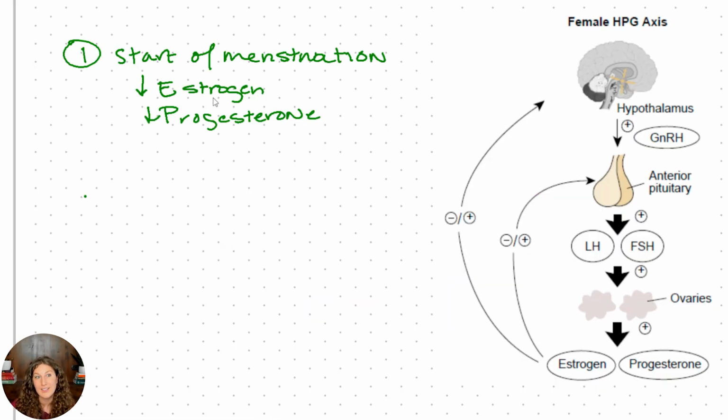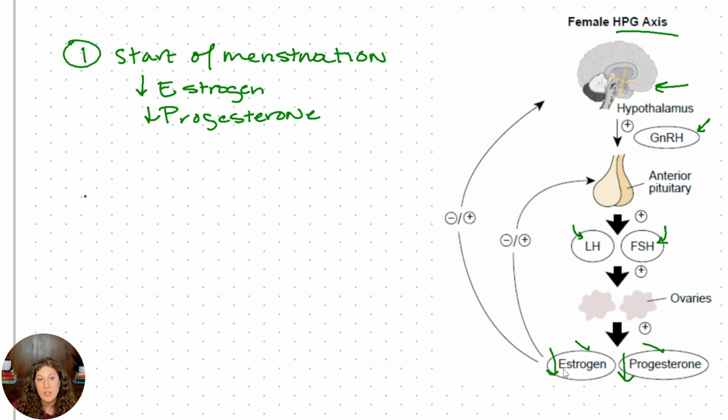Okay, so what impact is that lower estrogen and progesterone having on our HPG axis? Well, let's take a quick reminder. The hypothalamus is up in the brain here. That produces GnRH, gonadotropin releasing hormone, which then goes down to the anterior pituitary and stimulates the release of luteinizing hormone and FSH. That then goes to our gonads, in this case our ovaries, which stimulate the release of estrogen and progesterone, our steroid hormones. If you need a review on this cycle and any hormone cycles, please feel free to check out my videos on the endocrine system.